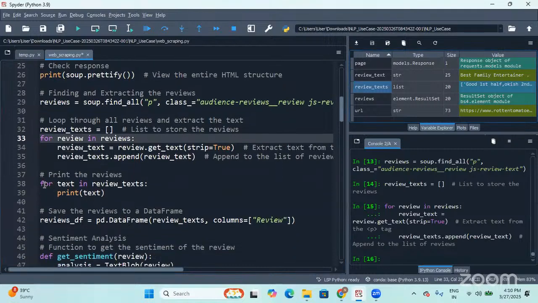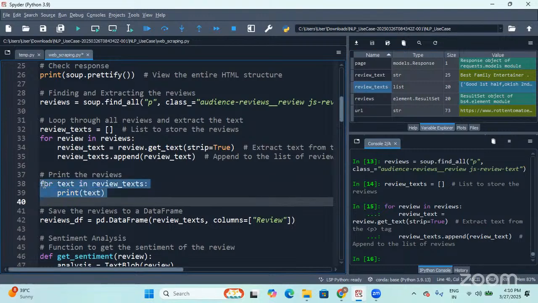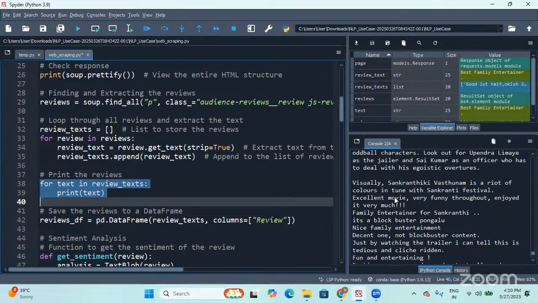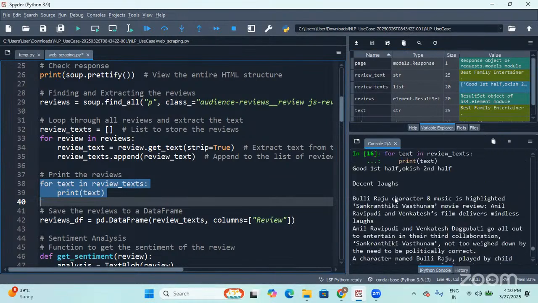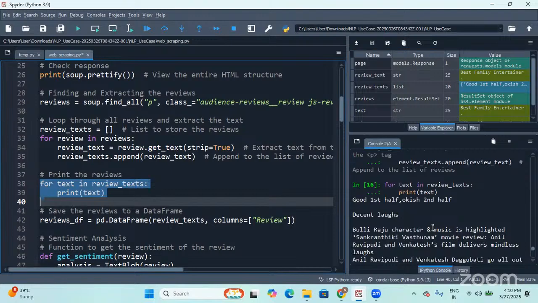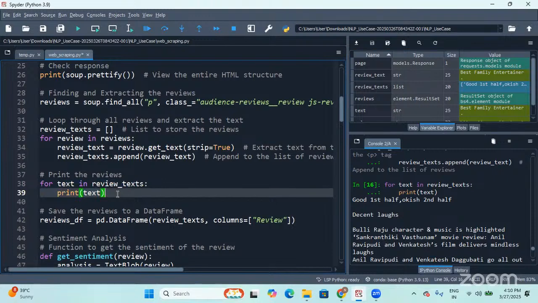Now, I would like to print all the reviews that we got. So I'm just running the for loop as is. Yes. Let me print it. So these are the reviews that we have, one by one. After each review, the second one starts printing. That's what we use loops for, right? To perform continuous iterations. If I want to repeat the same task n number of times, loops are used.